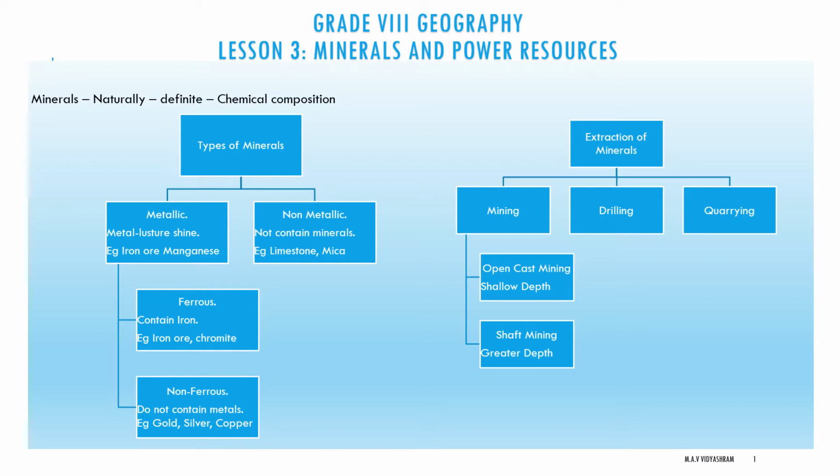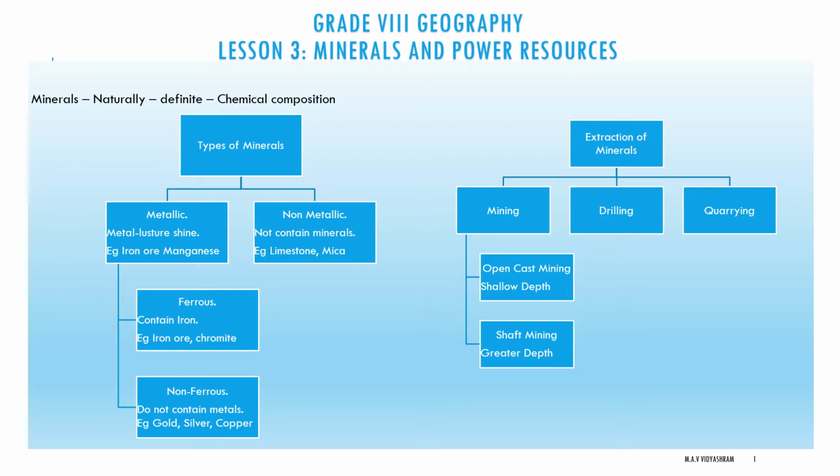Second one. What is the difference between metallic and non-metallic minerals? Third one. Which conventional source is called buried sunshine? Okay. Let us go to the lesson. First one. Mineral and power resources.